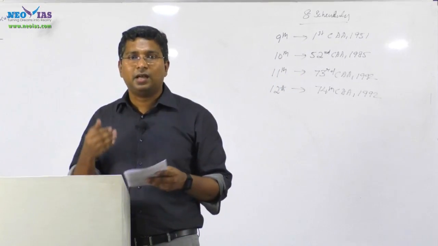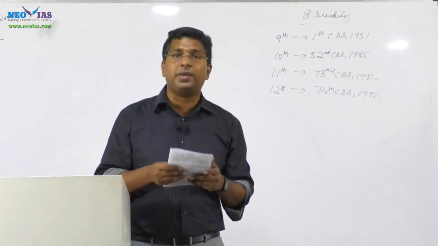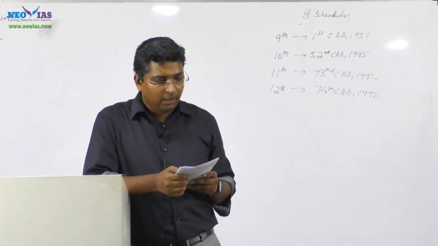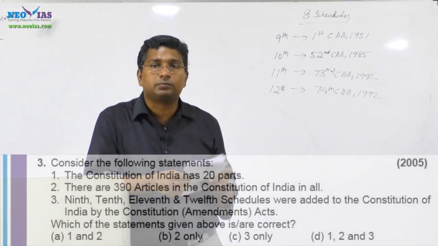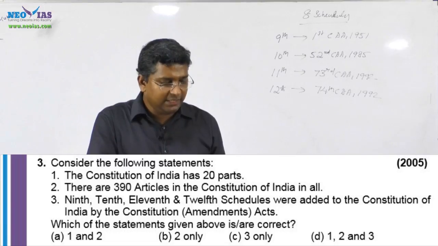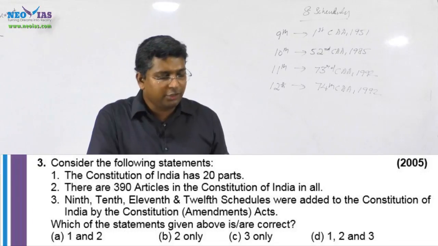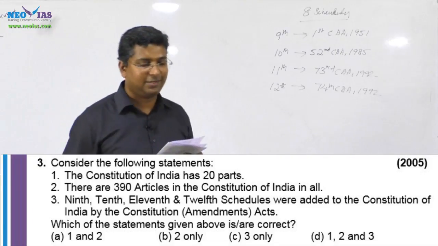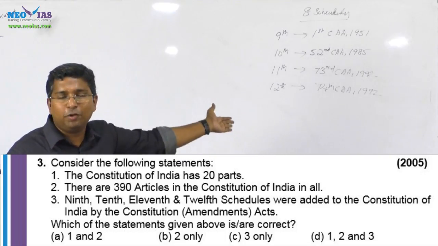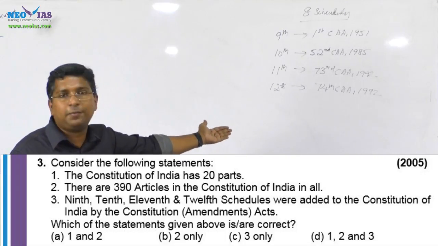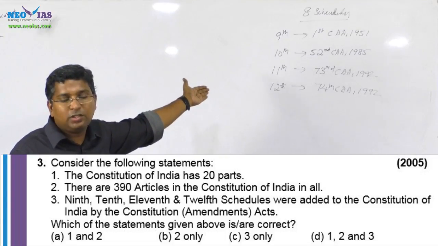Now there is a question on this topic. See question number 3. It is a 3 statement question. It says that the Constitution of India has 20 parts. We know how many parts we are having? Now we are having 25 parts. But when the Constitution came into existence, we had 22 parts. So the first statement is wrong.